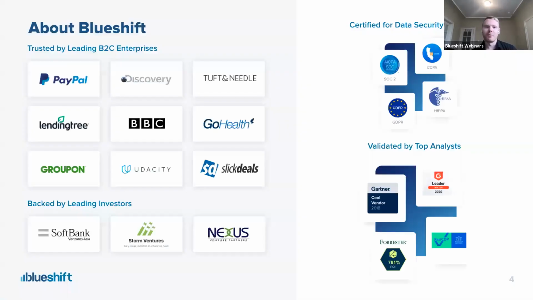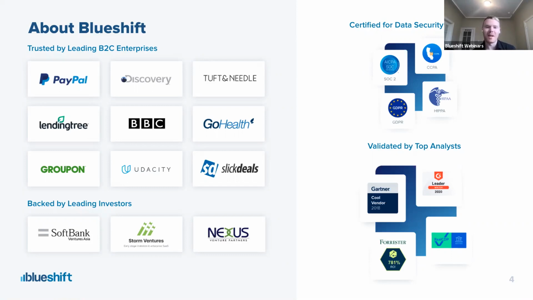So Blueshift provides a robust Smart Hub CDP that helps brands intelligently scale customer engagement on every single channel. And all this is of course powered by our built-in AI and machine learning tech. So as you can see here, we work with a number of different brands across a variety of industries. We're also backed by some of the world's leading investors.